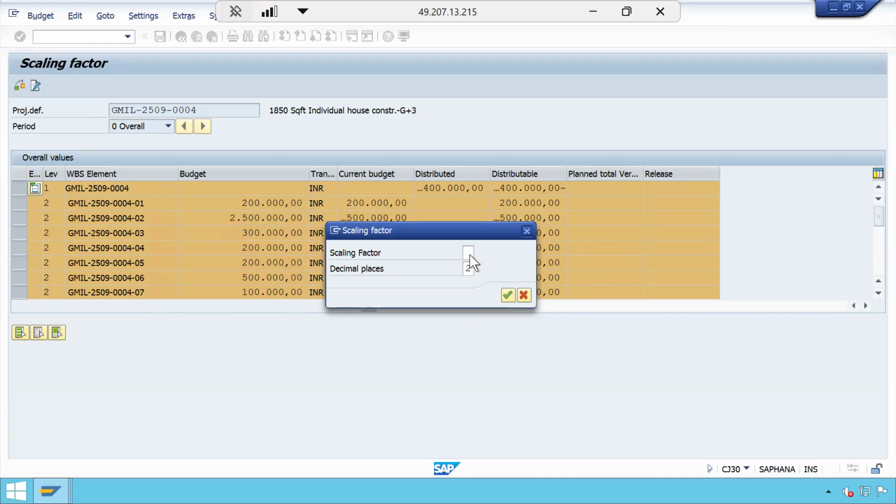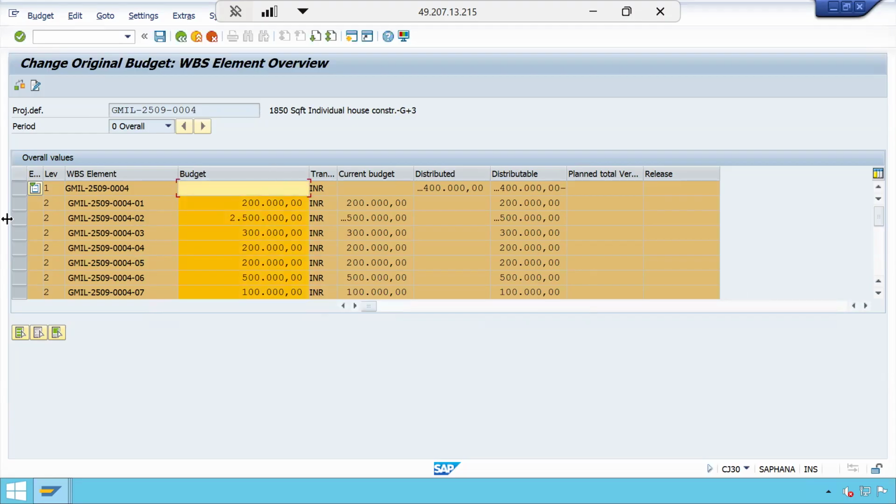If I give the scaling factor as 5, I can do that because 1 lakh equals 5 zeros. If I want to enter 20 lakhs, how much can I enter? 20 with 5 and 0 decimal places. I can give that directly, right? Yes, sir. Like that. So I hope you understood it. Now let me continue with the session.